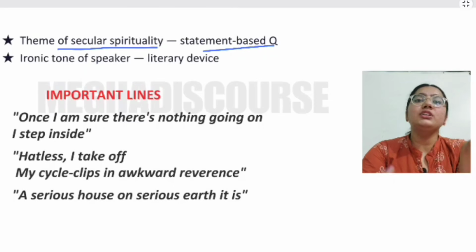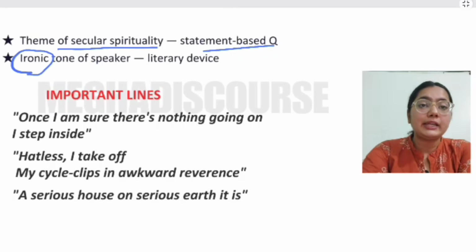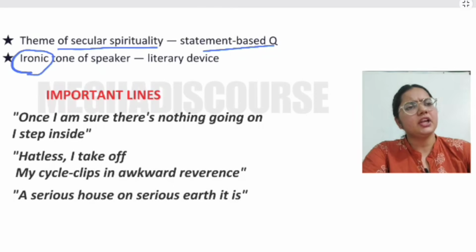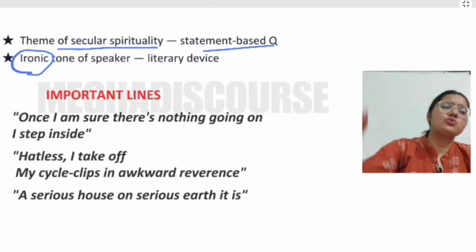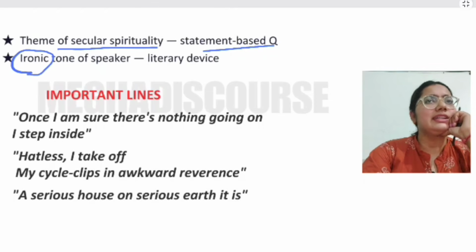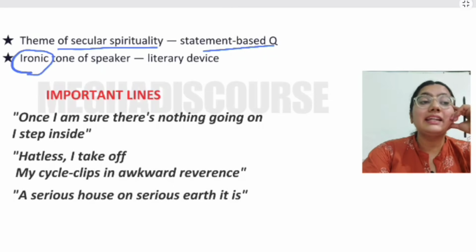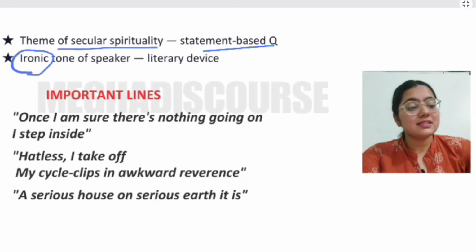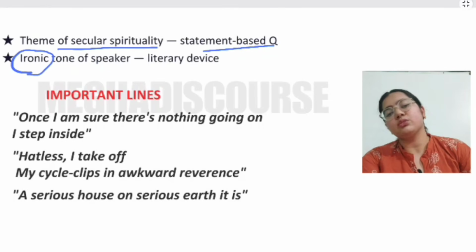And the tone of the speaker here is ironic because he does not believe in religion, but still he is just standing there and observing things. He uses irony a lot: when he goes to the lectern and delivers some sermons, he then says, thank God it has ended now. But later he feels that this is some place which attracted me a lot, and that is why I came into this church.